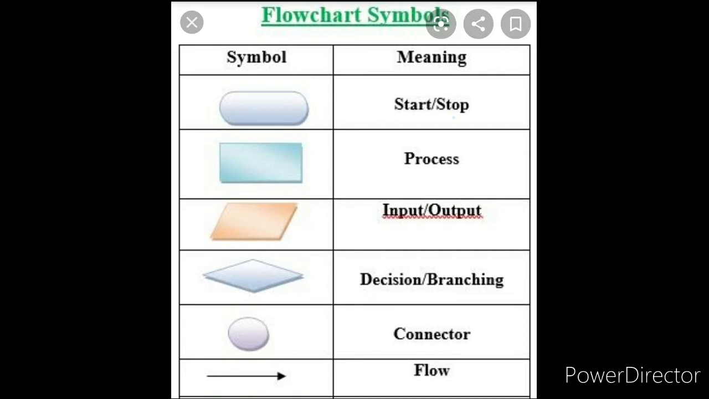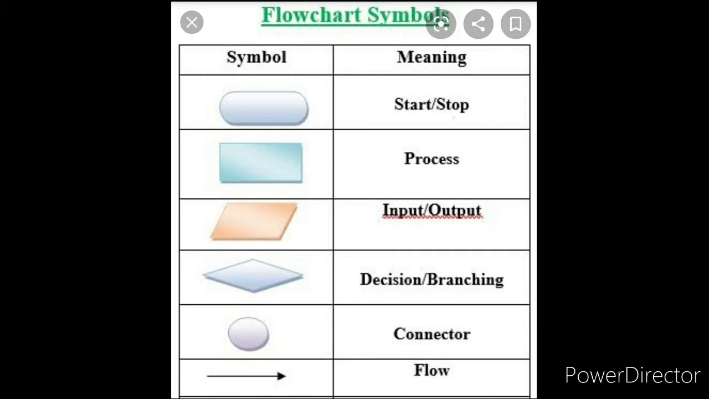The third one is the process box. The third one is the rectangular box, children. This rectangular box is called the process box. It represents the process or describes an action being taken. Whatever processing is done, this box represents the process.